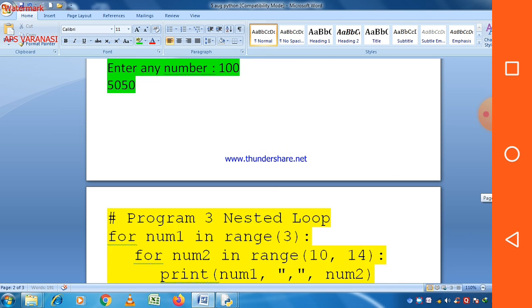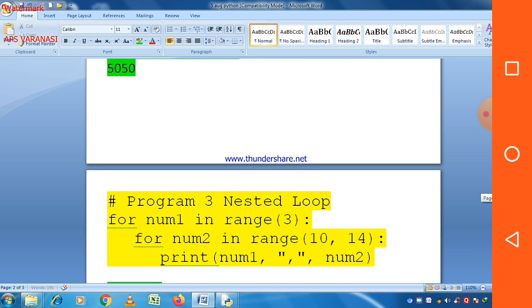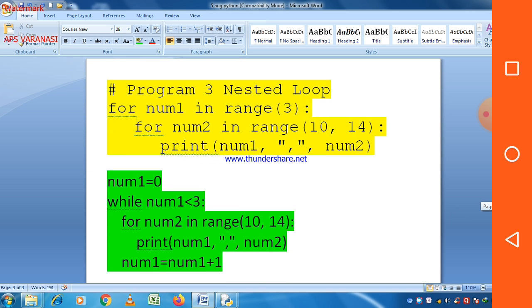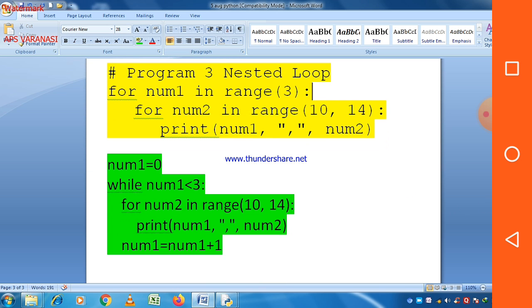Now here we take a little bit complicated program, and this program is basically based on a nested loop. So you can also convert a nested loop from one loop to another. So first program is a program based on a for loop, and here you can see that two different loops are there, and both are for loops, and there is a pattern or a number printed.